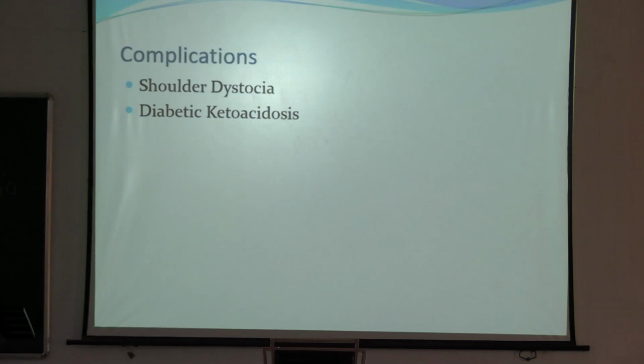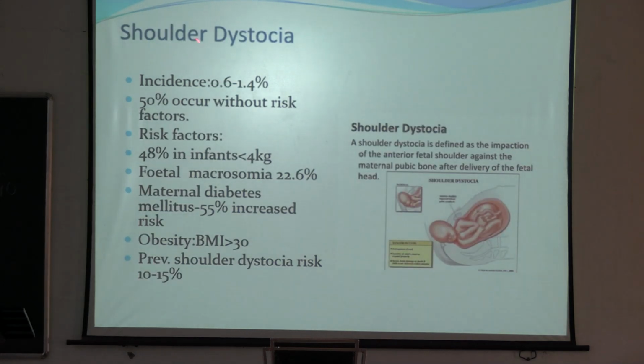What complications occur in a diabetic mother? Shoulder dystocia and diabetic ketoacidosis. This is the most dangerous one, diabetic ketoacidosis. Shoulder dystocia can occur during normal delivery of a macrosomic baby. Shoulder dystocia is defined as the impaction of the anterior fetal shoulder against the maternal pubic bone after delivery of the fetal head. Here, because of the increased proportion of fat, the shoulder is stuck behind the pubic bone of the mother. That is shoulder dystocia.